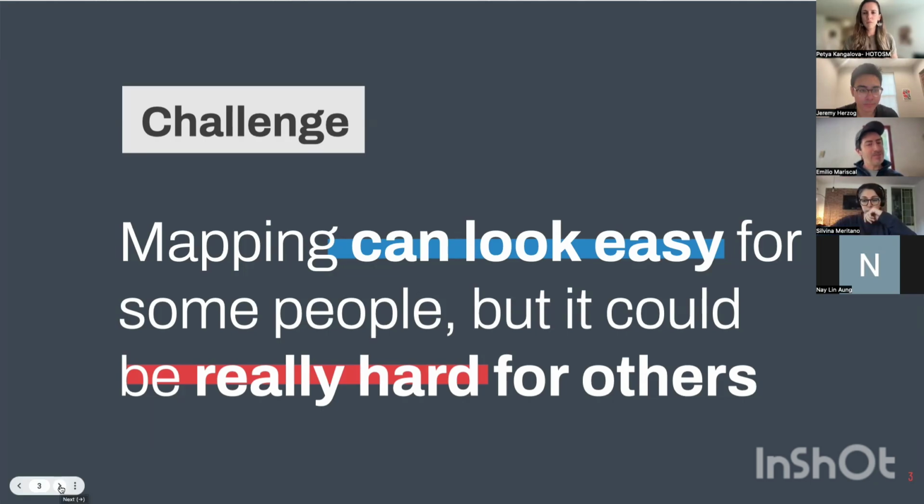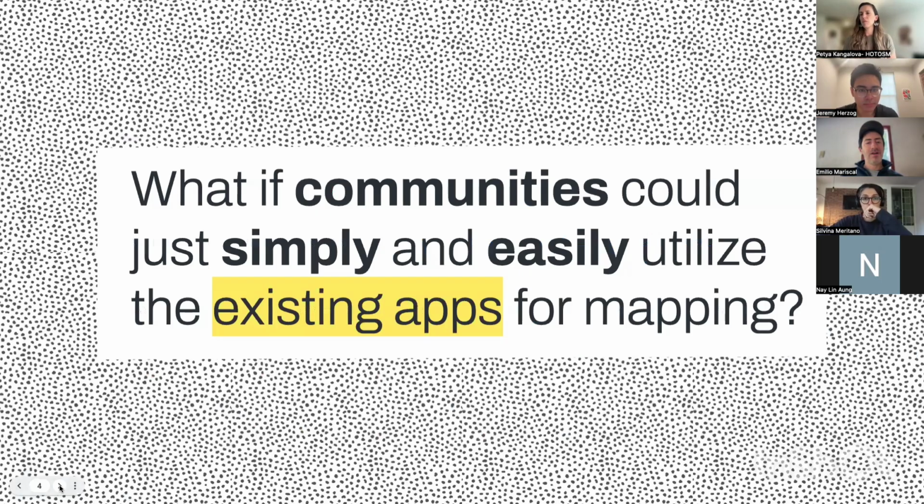In the next slide, we see something interesting. This was a real question that I found on LinkedIn: what if communities could simply and easily utilize existing apps for mapping? This was our question at the time.